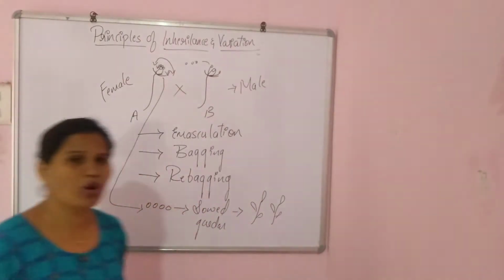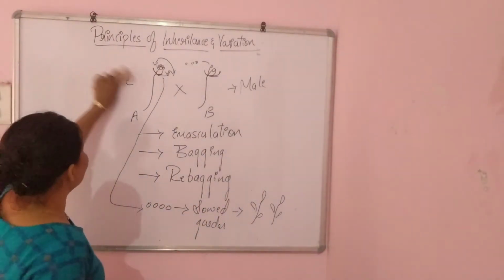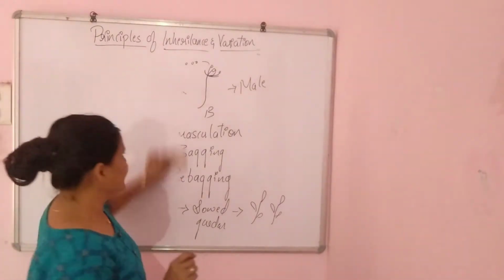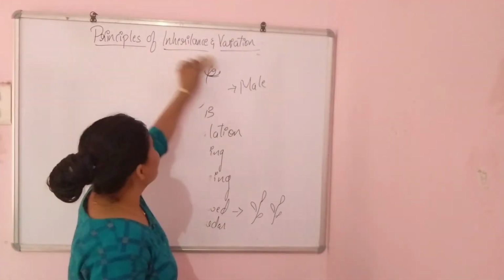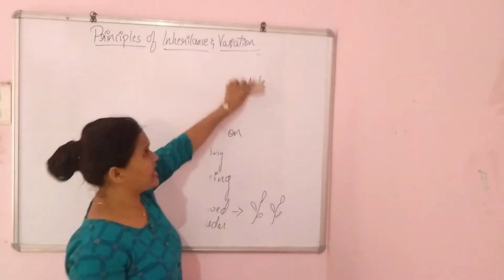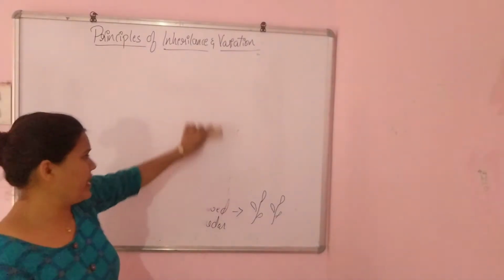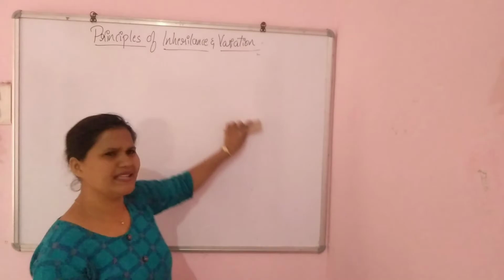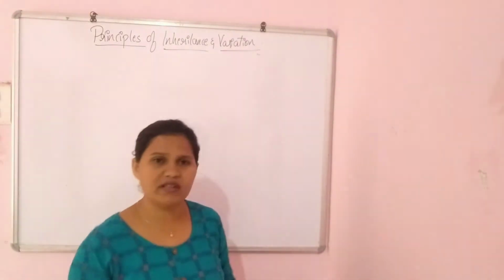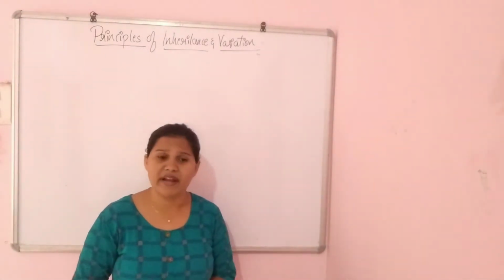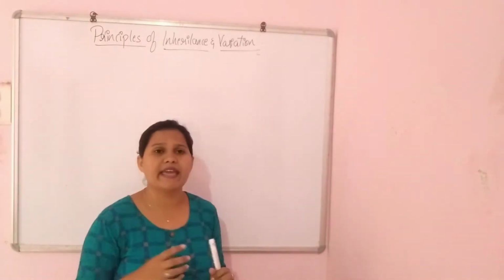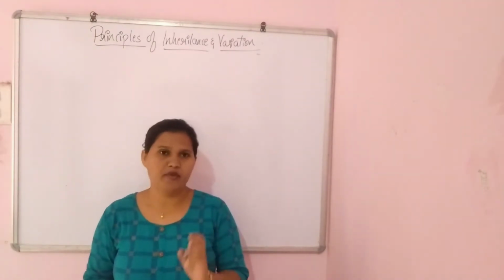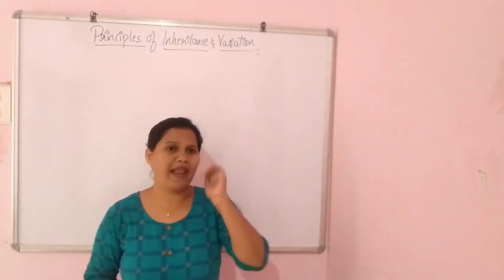So now let's go on with the inheritance of one gene. The word itself says inheritance of one gene. There are 7 contrasting traits which we have studied, right? Mendel did not do all the experiments at a time, because he just cannot do many experiments at a time. So in the case of inheritance of one gene, he took the character called height, which has 2 traits, that is tall and dwarf.